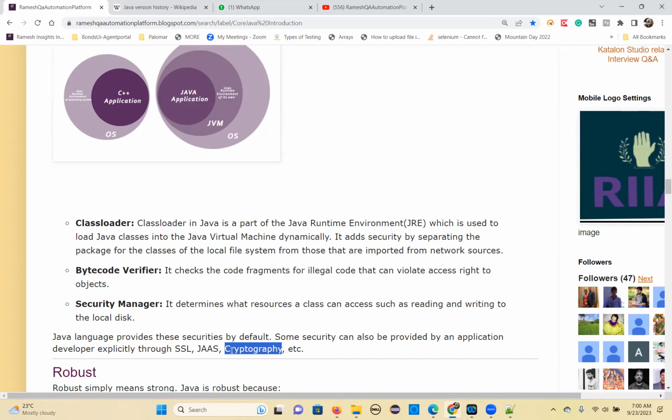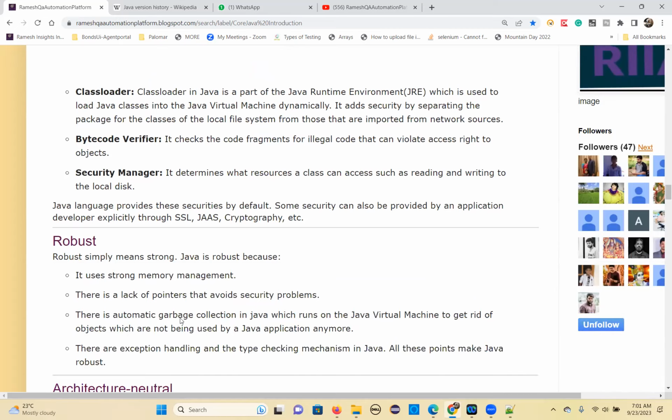So you can implement security in different ways: you can use SSL, you can use JAS, you can use cryptography. But Java already has its own security mechanism, so you don't need to worry about that. Okay, so that's how secure Java application code is.